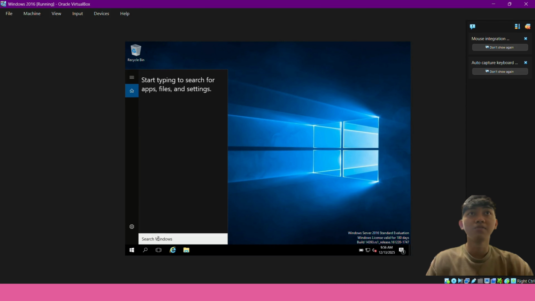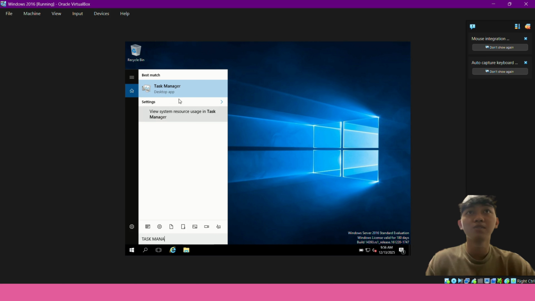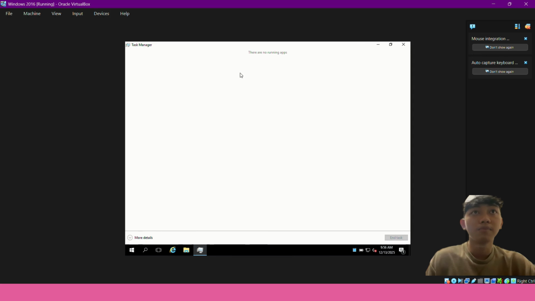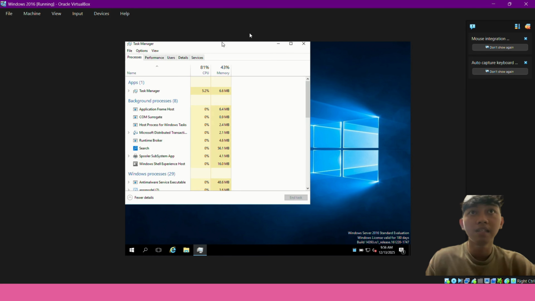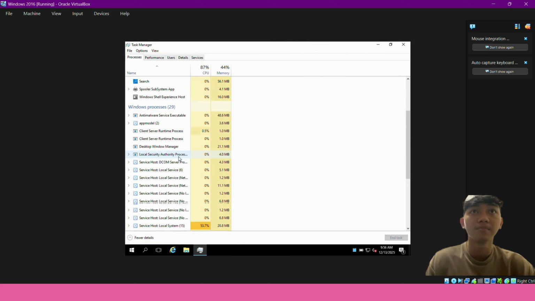Now in this part of the video, Task Manager is demonstrated. First, Task Manager is opened to monitor the system. This can be done by pressing Ctrl-Shift-Esc on the keyboard. After Task Manager opens, we can see the list of running applications and background processes. This helps us identify which programs are currently active on the system.